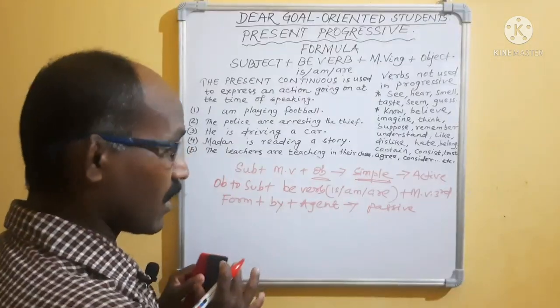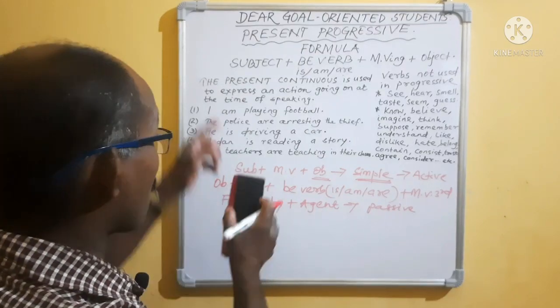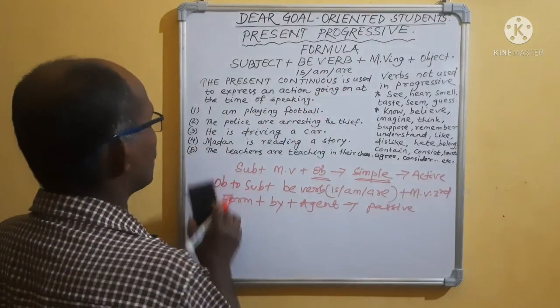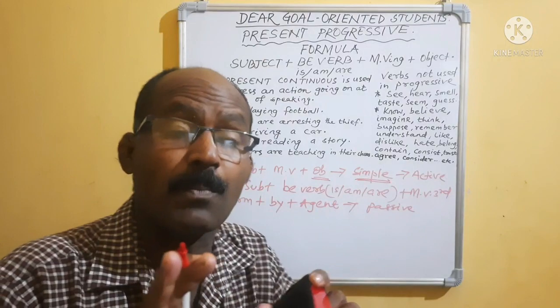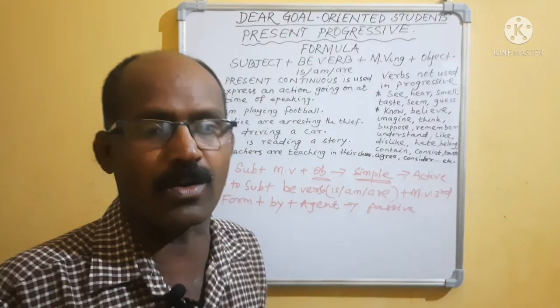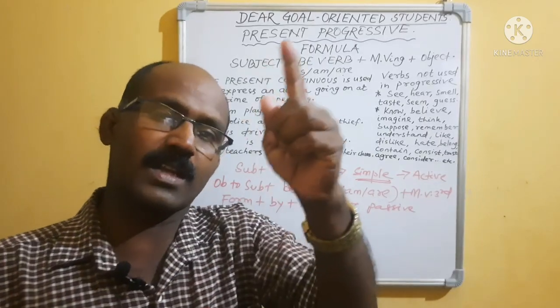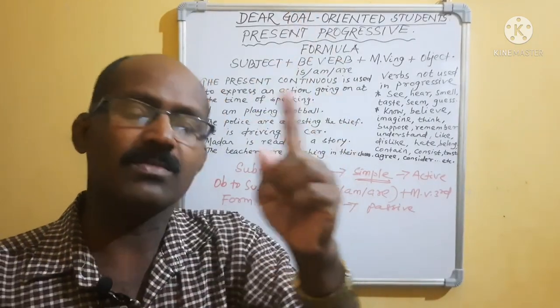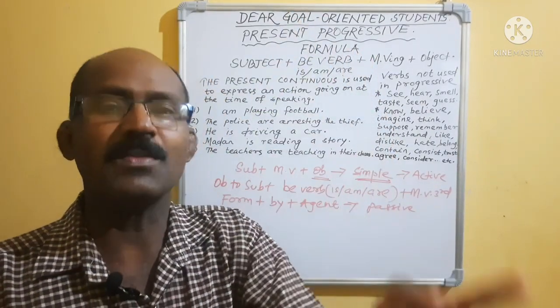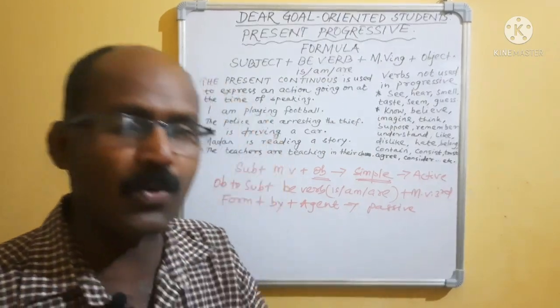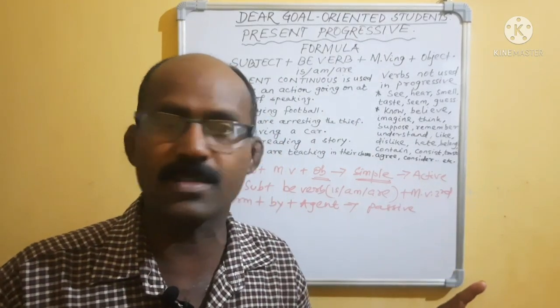But our aim is not here. Now we will go to the continuous, not the passive, only the active form. In active form you have to remember the sentence types: affirmative or declarative, negative, interrogative. But in progressive we will not get imperative sentences.